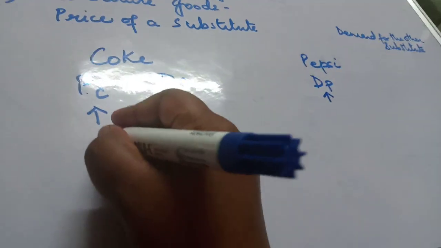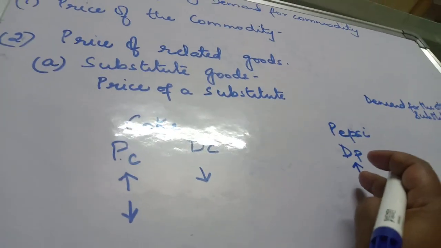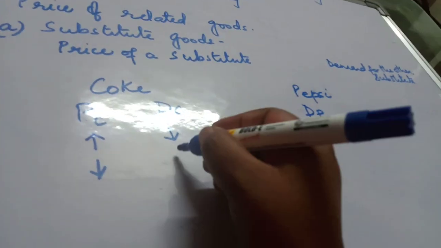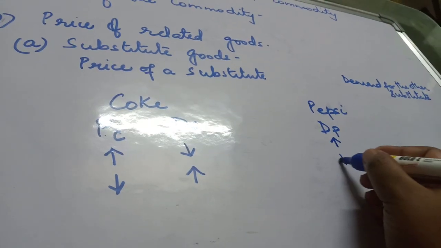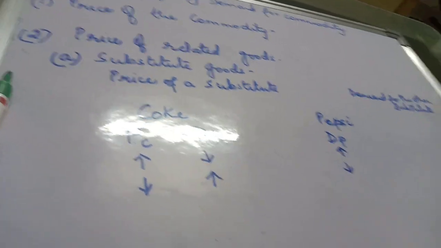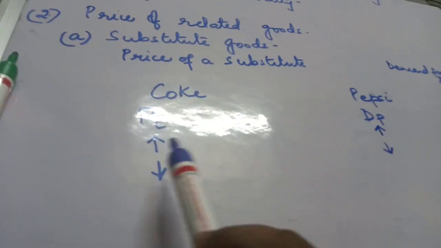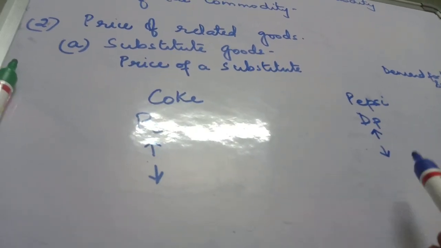Similarly, if the price of Coke falls, people who were earlier buying Pepsi will now start to buy Coke. So the demand for Coke will increase, and therefore the demand for Pepsi will fall. Now if you remove this and see what is the impact, both are increasing or both are decreasing.